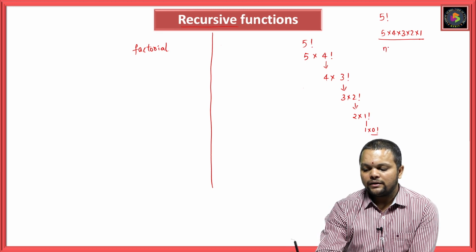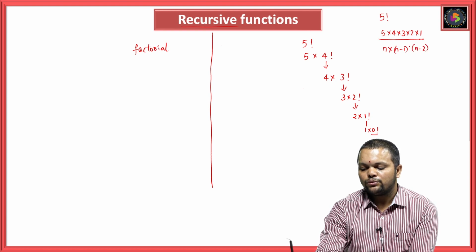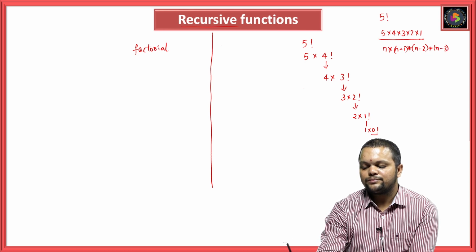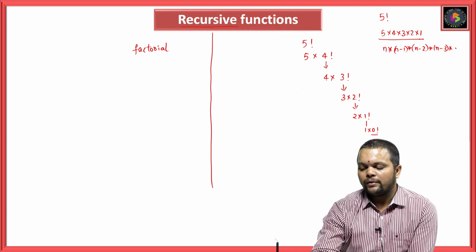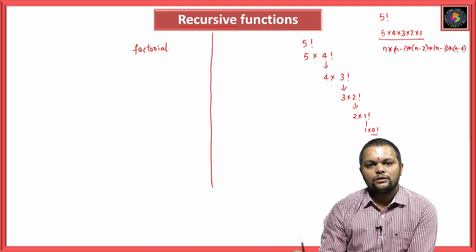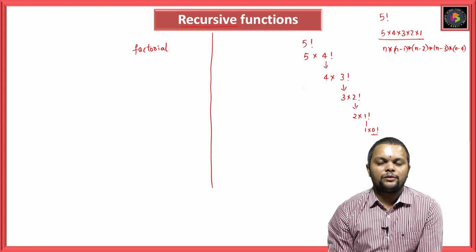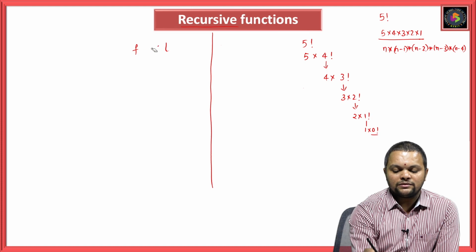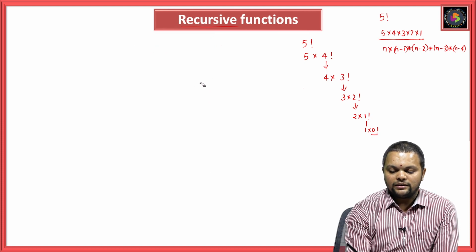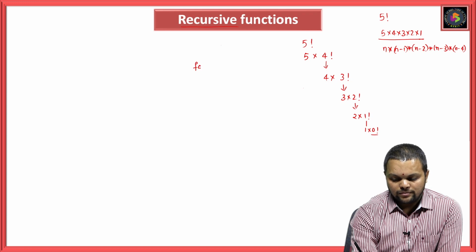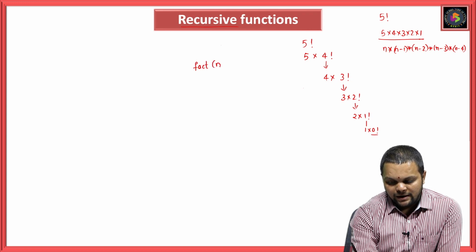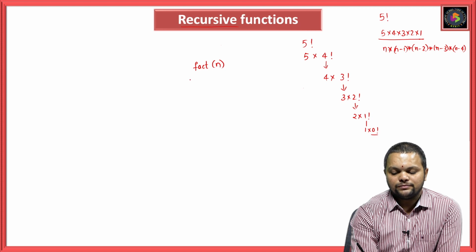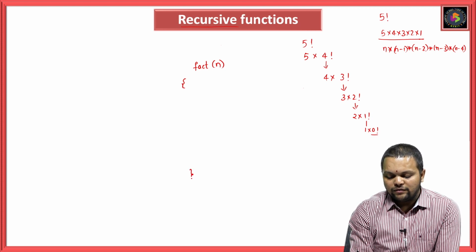As it is, n into n minus 1 into n minus 2, into n minus 3, into n minus 4, like this. If I am going to 0, I need to stop that particular iteration. So look at this. I will take something called a factorial function, and I am passing n to this particular function.